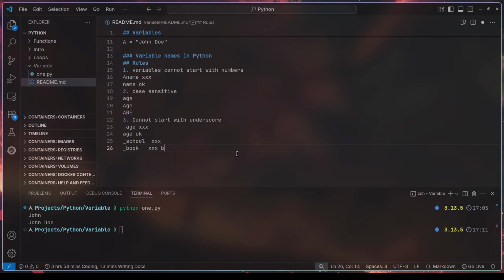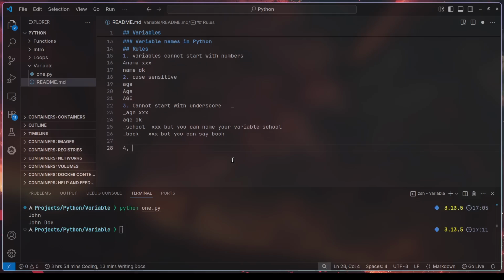But you can say book. You can name your variable book, not underscore book, and you can name your variable school. Hope that's clear.